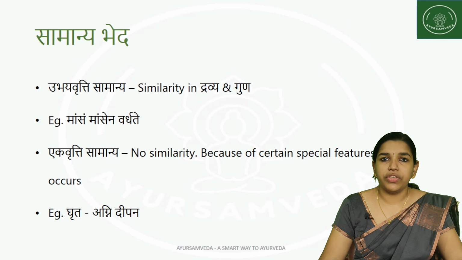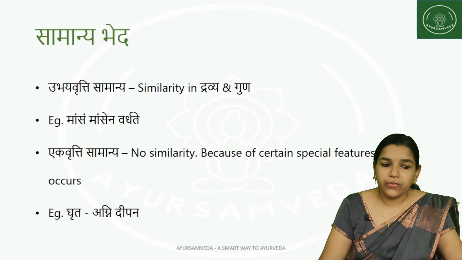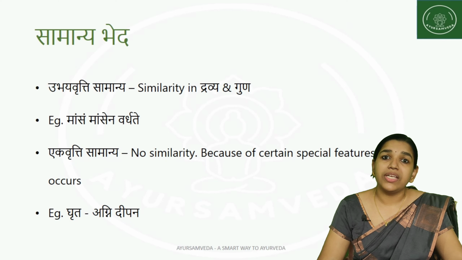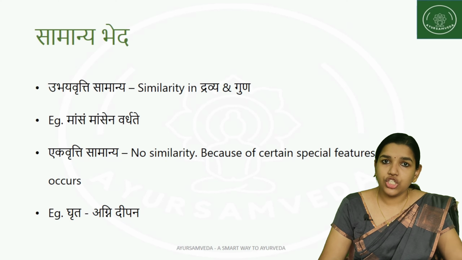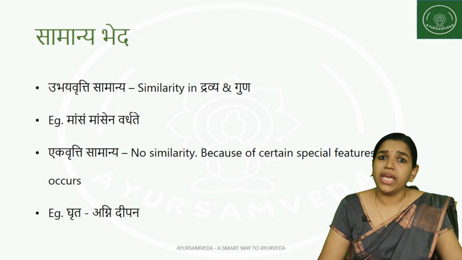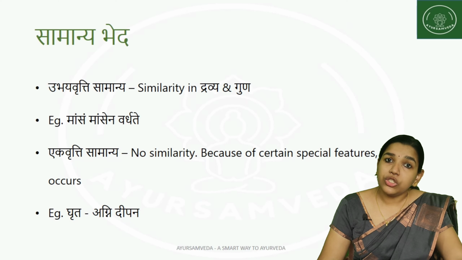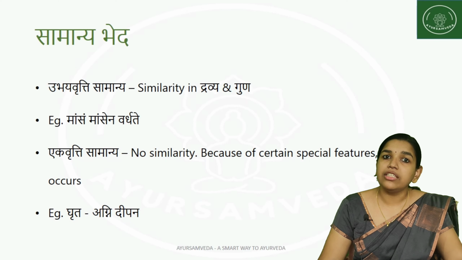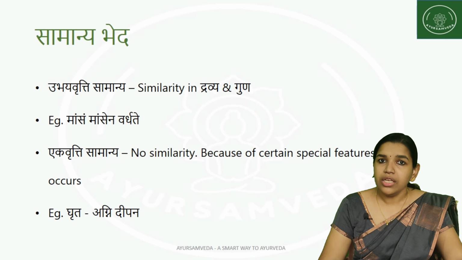Next, another classification of Samanya is Ubhayavritti Samanya and Ekavritti Samanya. Ubhayavritti Samanya means there is similarity in both the Dravya and Guna. Ubhaya means both, or two, or dual in nature. So if Dravya and Guna have the similarity, then we can consider it as Ubhayavritti Samanya.